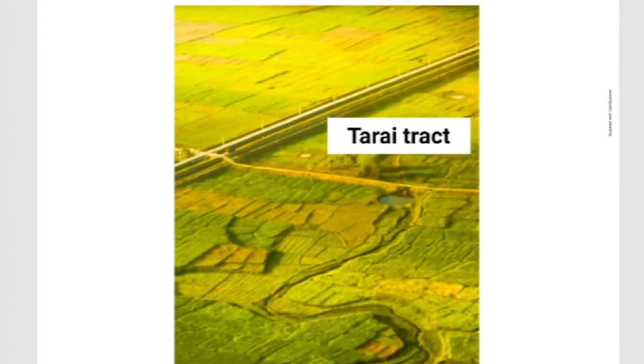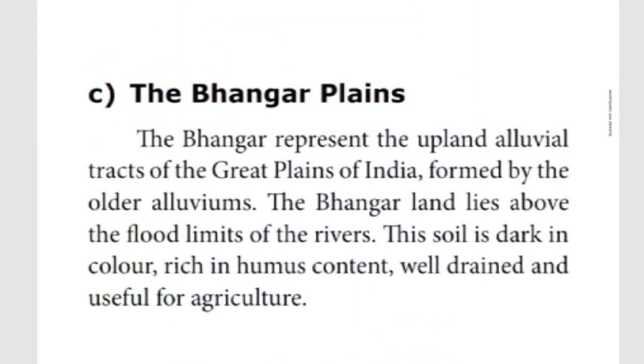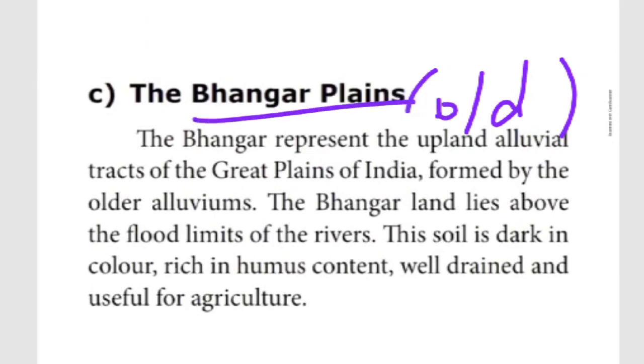The next, what is given? Which plain? Bhangar plain. What type of soil? Older alluvium. Alluvium, in the sense, is a fertile soil. Bhangar consists of older alluvium, as given. See, it is formed by the older alluvium. This land consists of older alluvium soil.